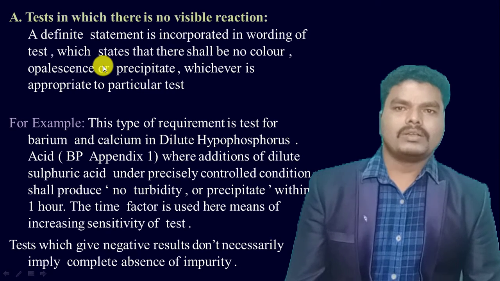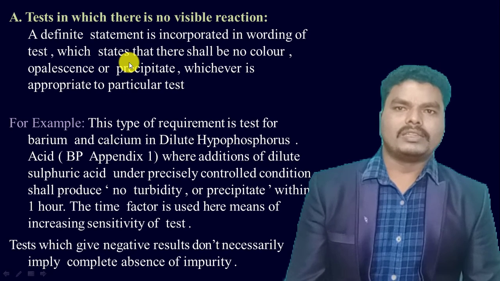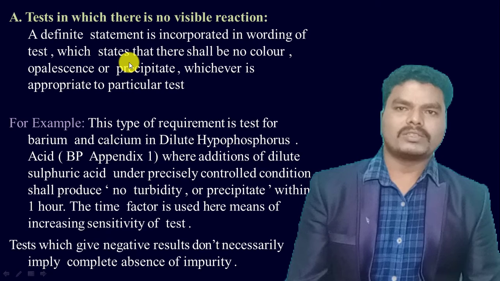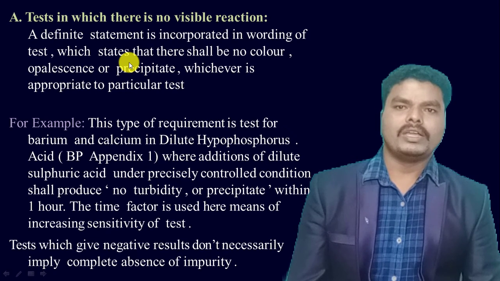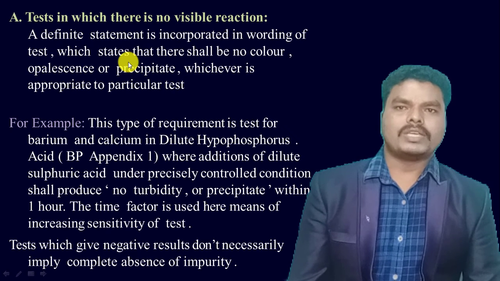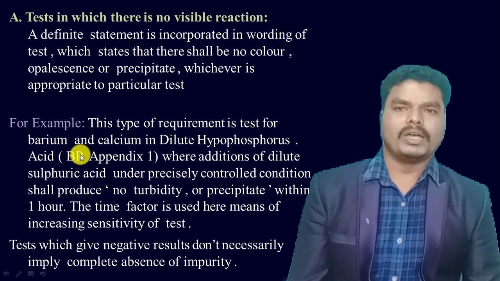In this case, if the impurity is present in the substance, then it produces the color, and that indicates the substance doesn't pass the test. And if the substance doesn't have any impurity, then it doesn't show any color, opalescence or precipitate during that test or reaction. That indicates the substance will pass the test. So this type of tests are required to remove the personal bias.